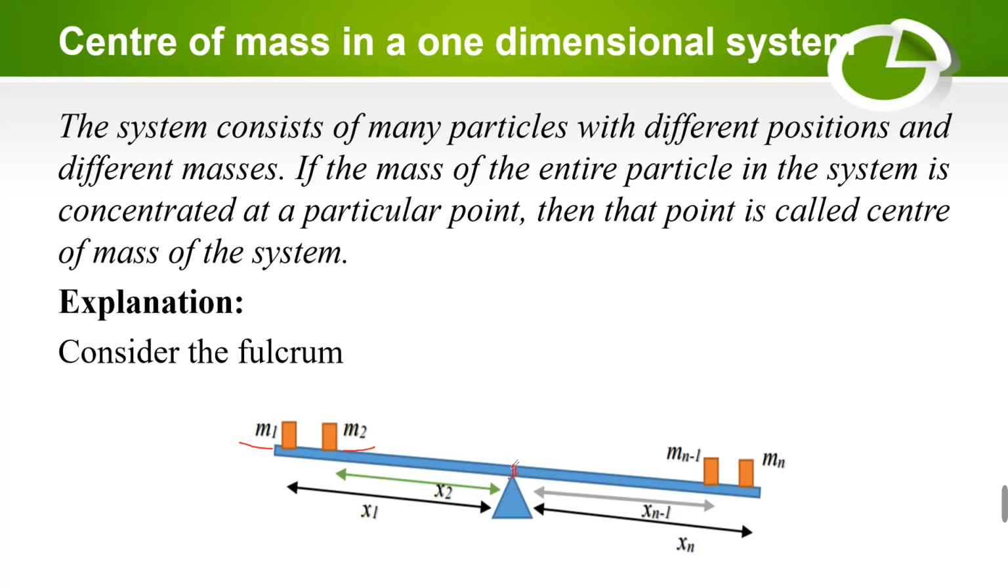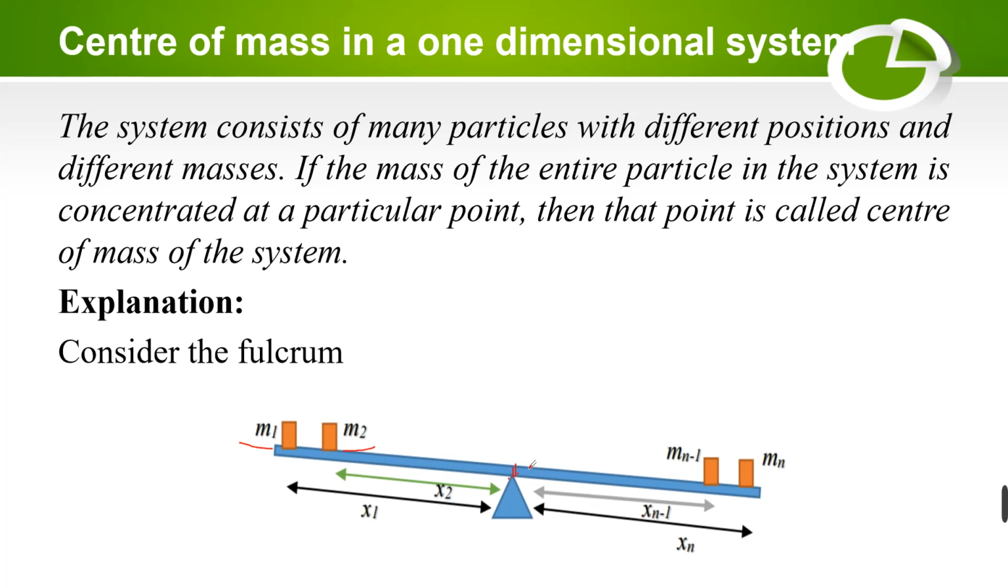How can we say that it is a center of mass? That is what we are going to see here. The particle with mass m1 is at a distance of x1 with respect to the reference point, and the position of the particle of mass m2 with respect to the reference point is considered as x2. Similarly, on the right-hand side we have a particle with mass mn minus 1 at a distance of xn minus 1 from the reference point, and the particle with mass mn is at a distance of xn from the reference point. This is what we have considered.